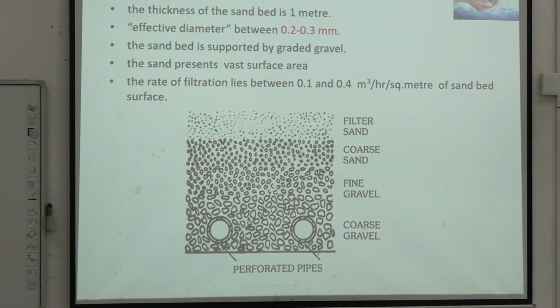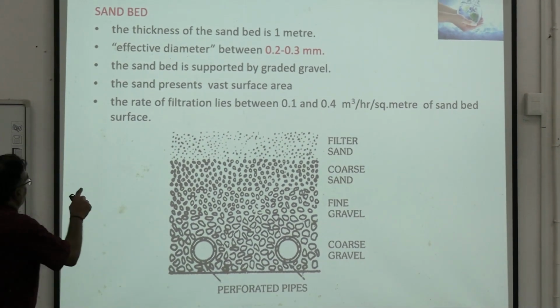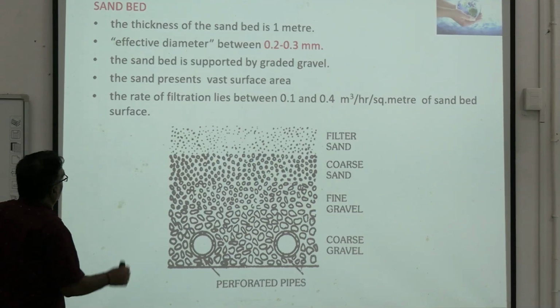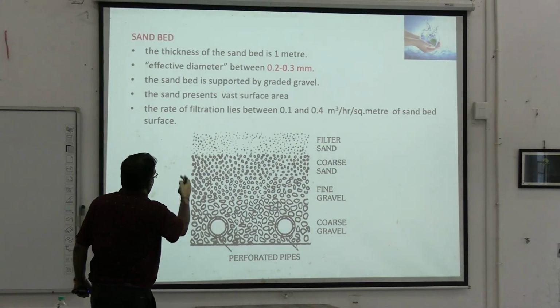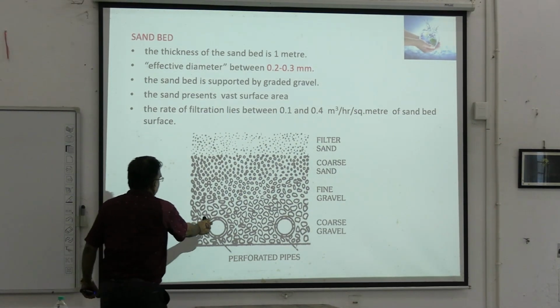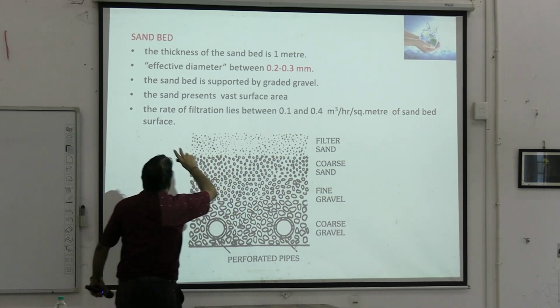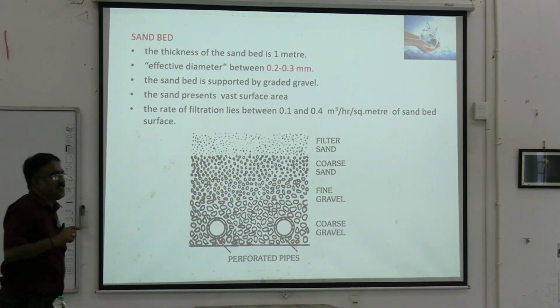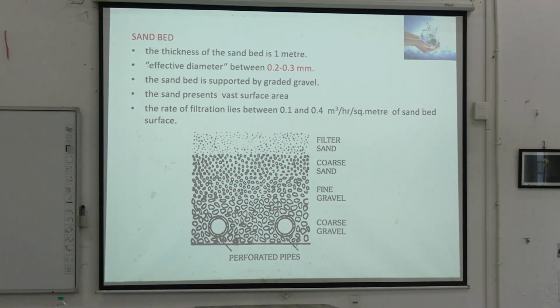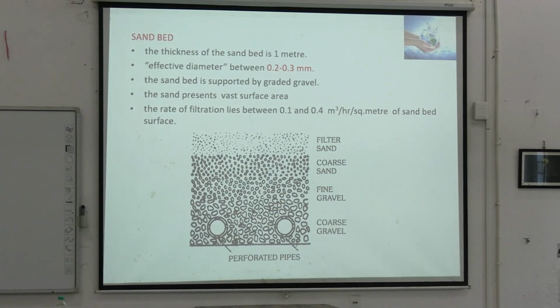Then there are some specifications about the sand bed. 1 meter is the thickness, effective diameter is between 2 to 3. This is a sagittal view. So, you have the pipes here, coarse gravel, fine gravel, coarse sand, and filter sand. So this is just a figure which is there in the book. You don't need to read much, but this is how it looks like.